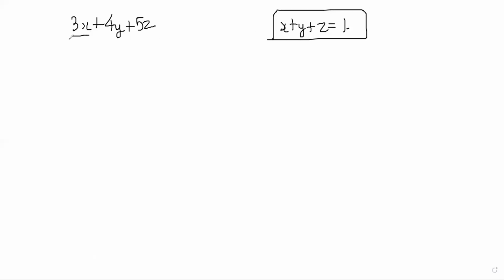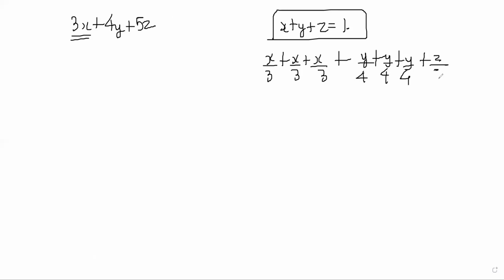So what you have to do, you have 3 times x. So you should split this as x by 3 plus x by 3 plus x by 3, and do y as y by 4 plus y by 4 plus y by 4, and z as z by 5 plus z by 5, 5 times, right? And just apply weighted AM-GM on these terms. So 3 plus 4 plus 5 will come.